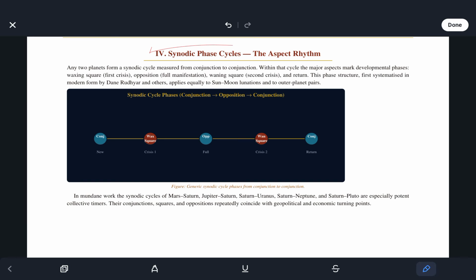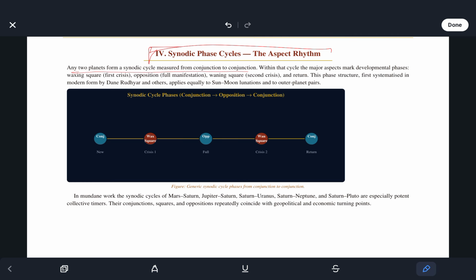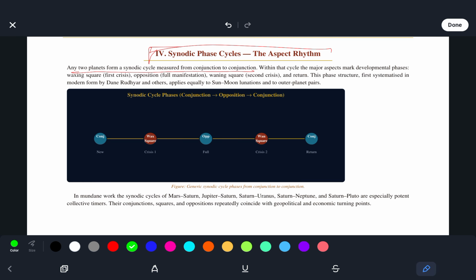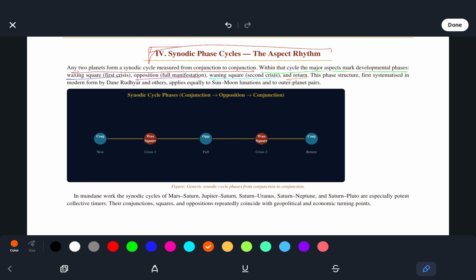Synodic phase cycle is the aspect rhythm. So any 2 planets form a synodic cycle, measured from conjunction to conjunction. And within that cycle, the major aspects mark developmental phases. Waxing square, first crisis. Opposition, full manifestation. Waning square, second crisis, and return. This phase structure, first systematized in modern form by Dane Rudhyar and others, applies equally to Sun-Moon lunations and to outer planet pairs.